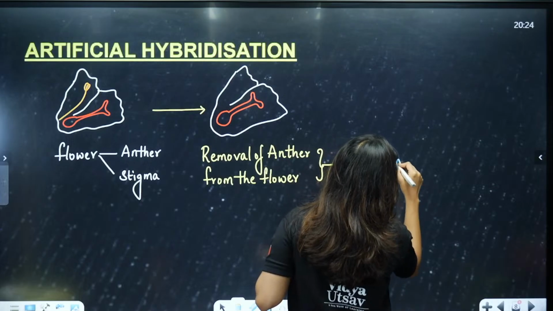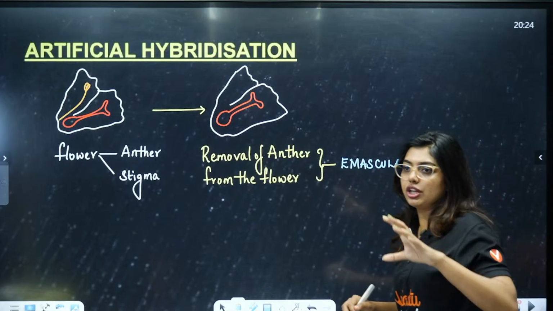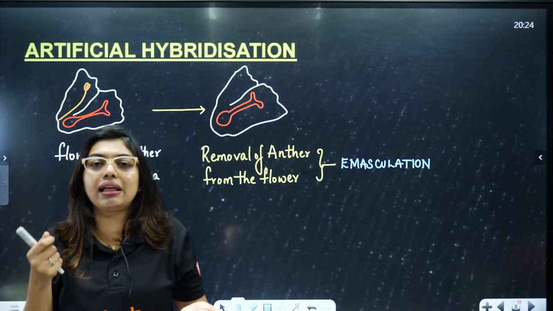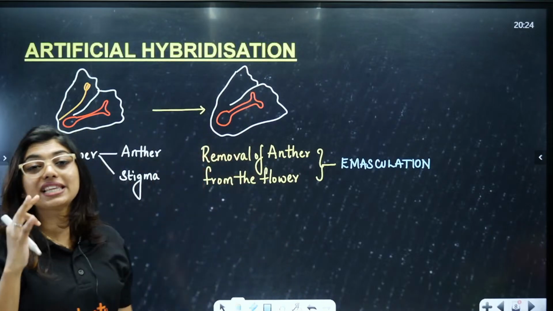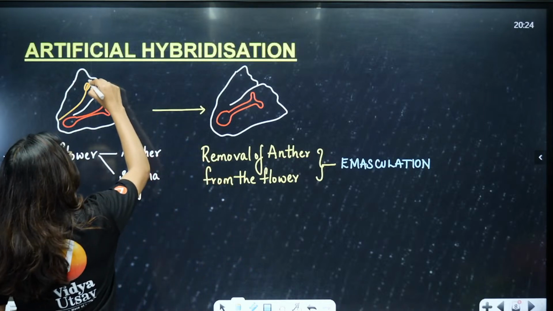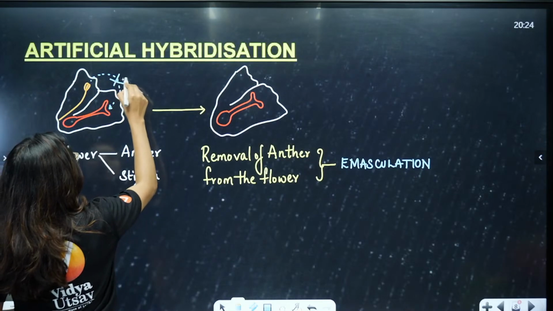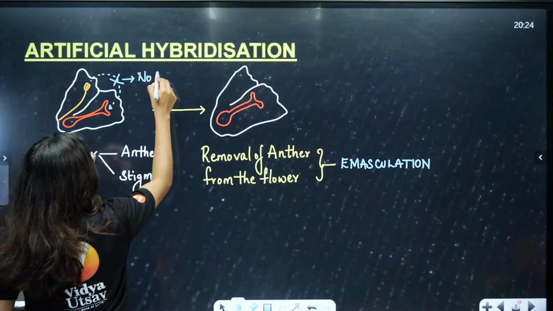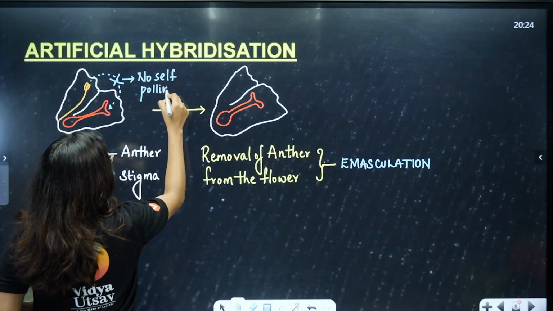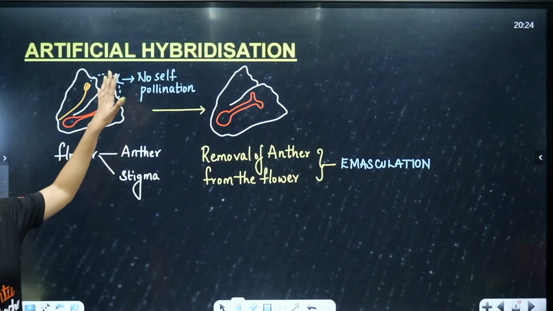Emasculation. Emasculation is a process where you remove the anther from the flower to avoid self-pollination from happening. So the main thing that we are trying to avoid here is what? We are trying to avoid this from happening. No self-pollination. Clear? No self-pollination. This is what we are trying to avoid here.